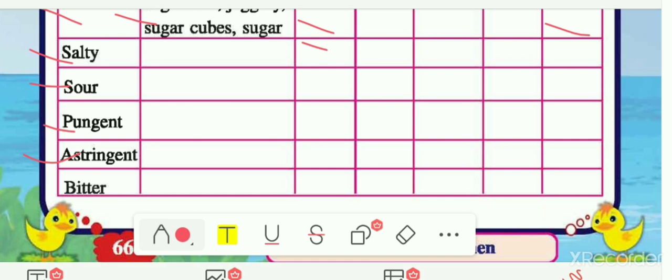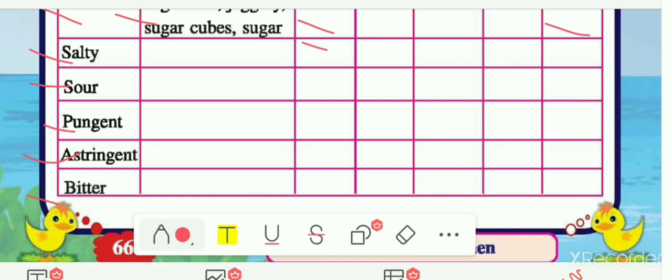We can use this directly, or in boiling form, or in the roasted form. So in those columns you can make the tick mark. The last taste is bitter. So we are getting this bitter taste from the bitter gourd.